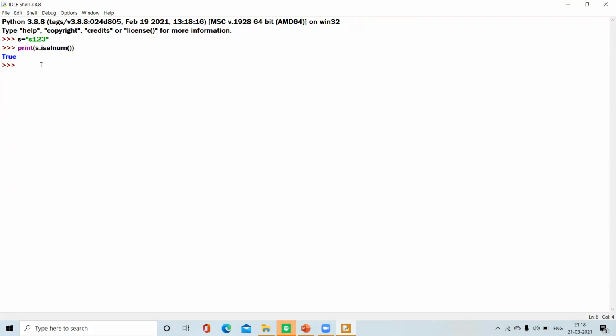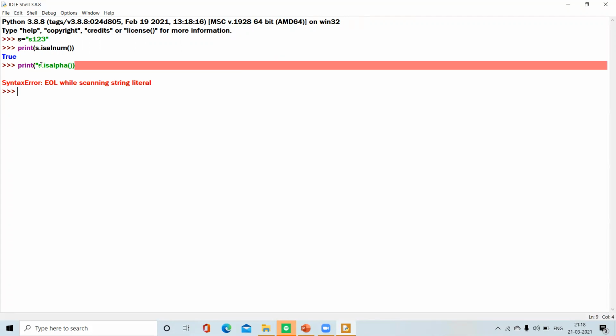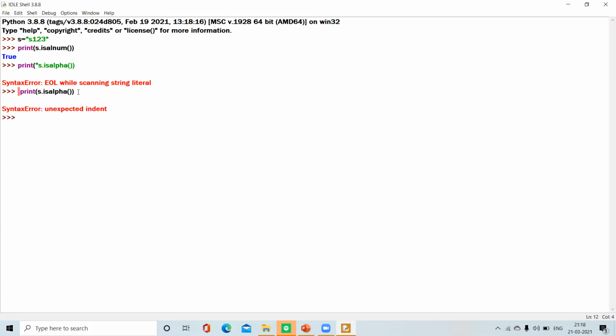Let's take again, print S dot isalpha. When we execute, it gives false because the string also contains numbers.